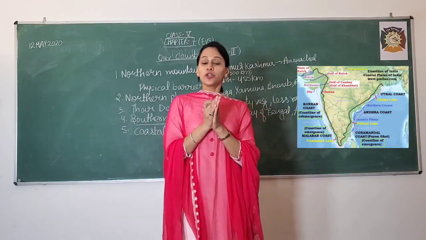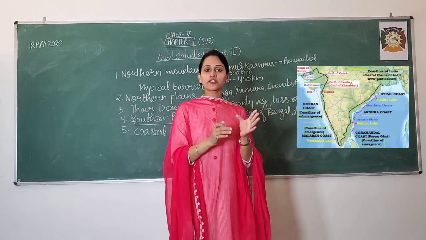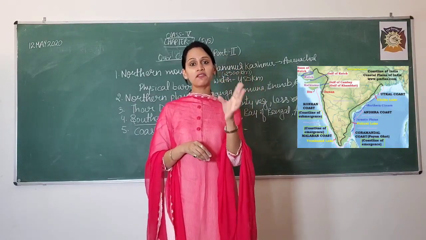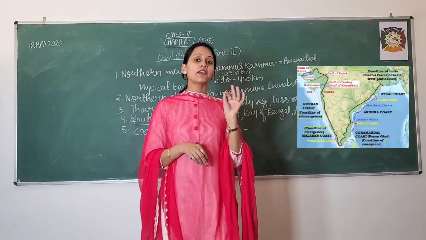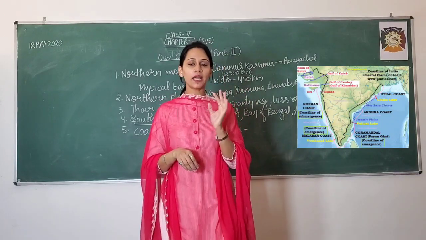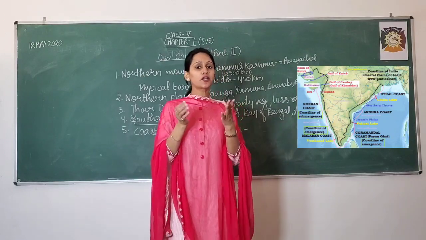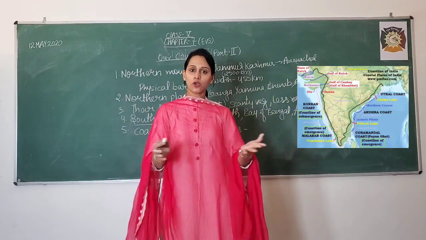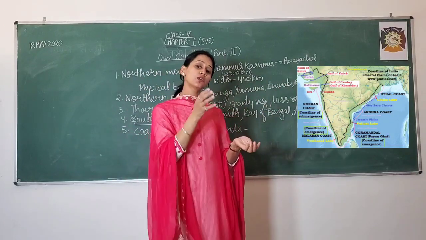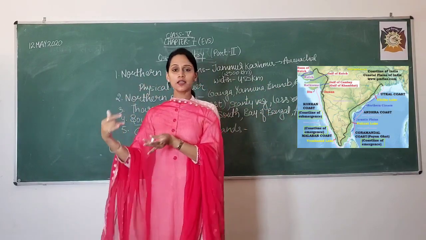Do you know India has a coastline of about 7,500 kilometers? It includes the mainland and the islands. The coastal plains can include the mainland and the islands.